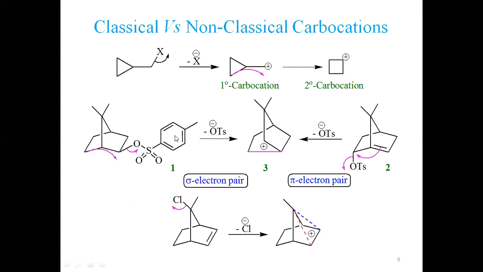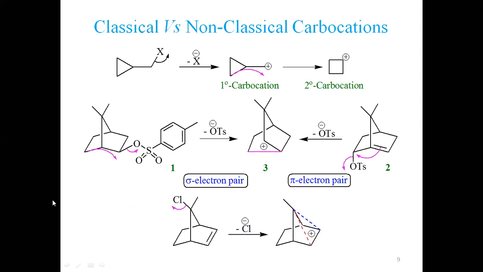Look at this substrate. This is the substrate that we call OTs. This oxygen bonded, this whole group is called tosyl. We shall see that in the next lecture, why it is called the tosyl group, etc. So this is a good leaving group. This electron pair transfers onto this oxygen, and as a result, a positive charge is generated at this position. If a positive charge is generated here, this is a secondary carbocation, right?